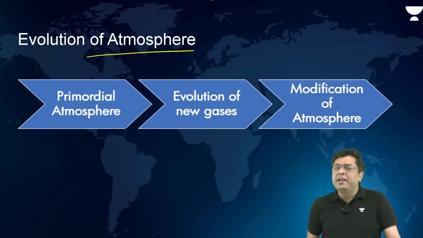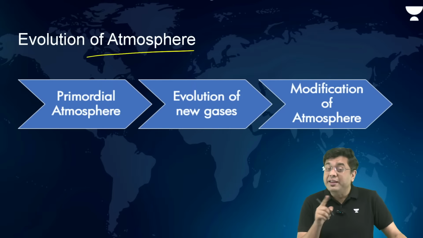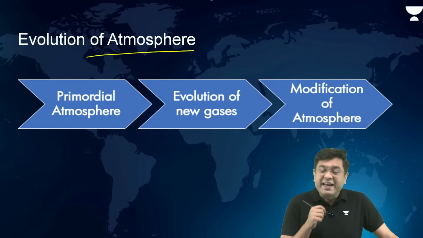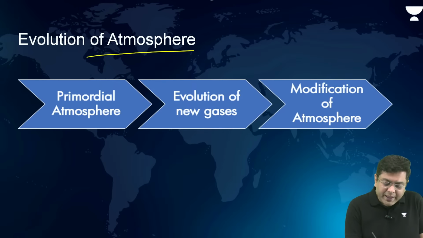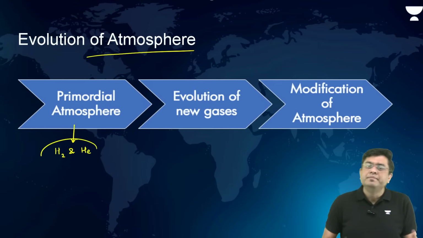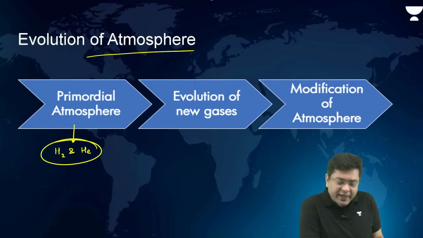One is the primitive atmosphere, which was present around 4 billion years ago when the planet was just formed. At this point of time, which were the gases which were present? The atmosphere consisted of hydrogen and helium. That was dominant in the primordial atmosphere.